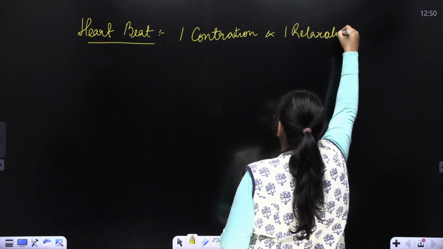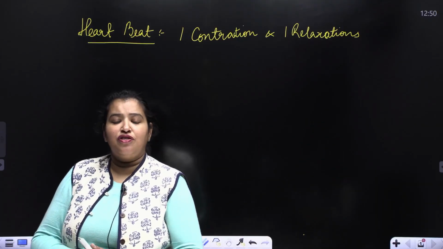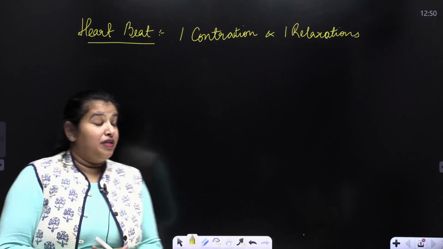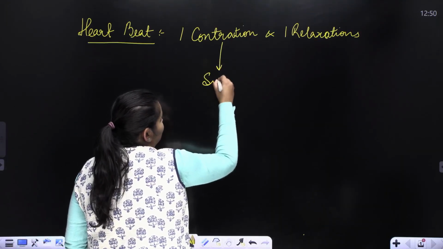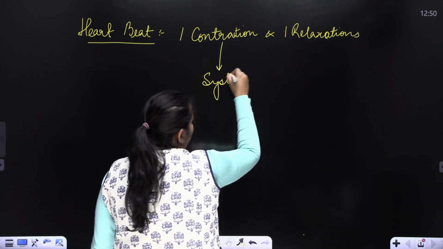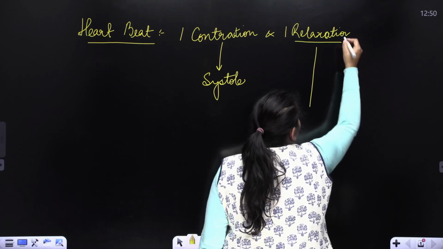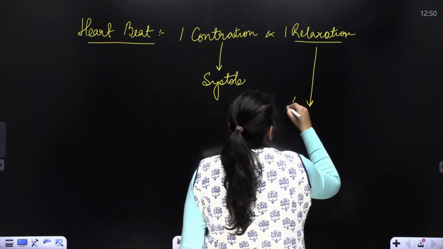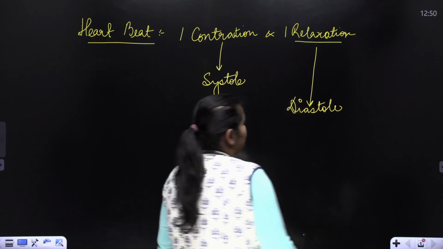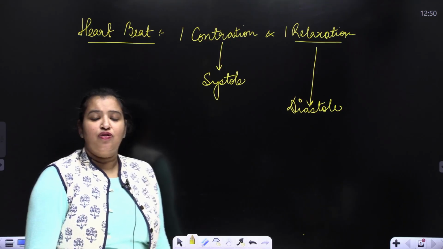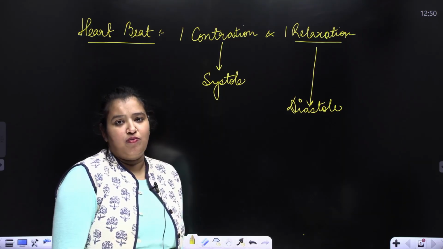One contraction and one relaxation constitutes the heartbeat. The contraction is termed as systole, and the relaxation is termed as diastole. So systole and diastole are the two terms that we use for contraction and relaxation respectively.